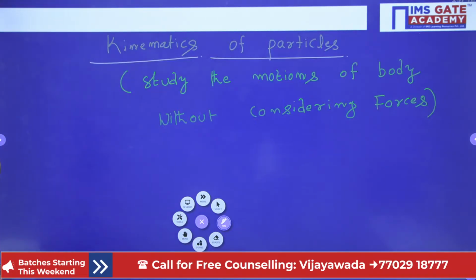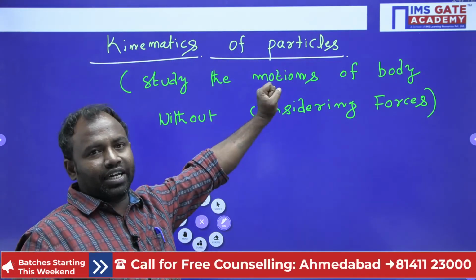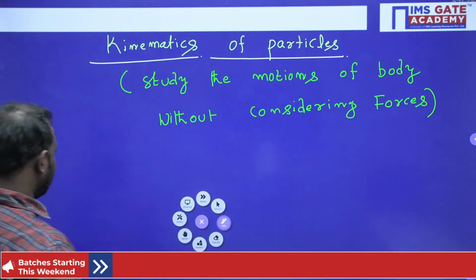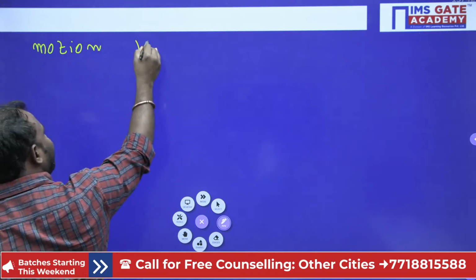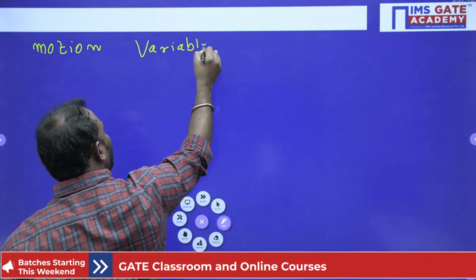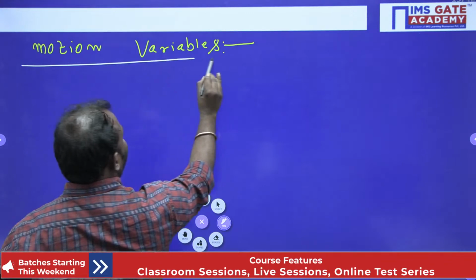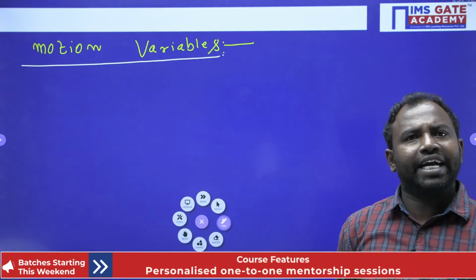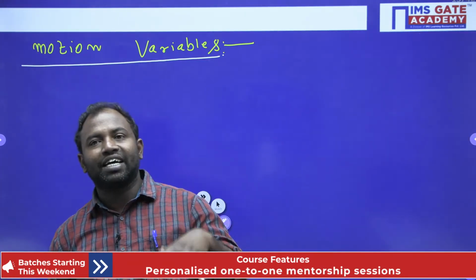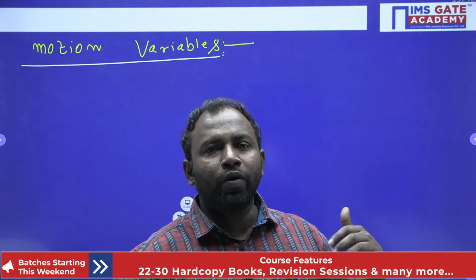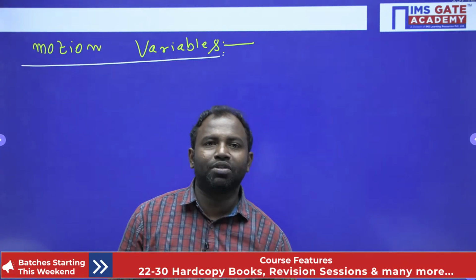Now let us move to motion variables. What kind of motion of a body do we need to study, and what are those variables? Here I would like to highlight that these fundamentals are very essential for you to go for GATE 24 and 25. If you understand these basic definitions, characteristics and variables, it is very easy for you to go into the depth of engineering mechanics.